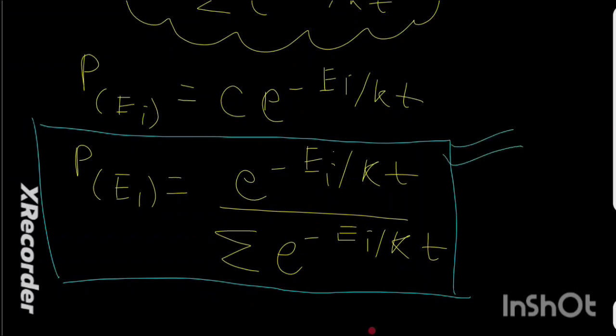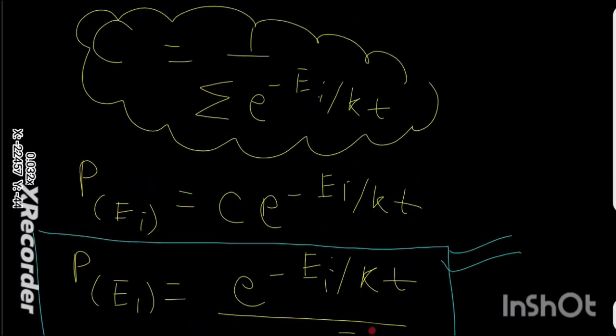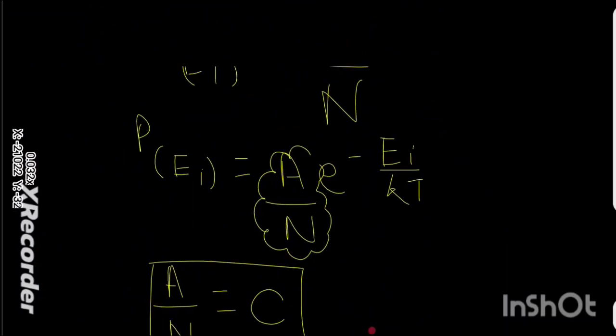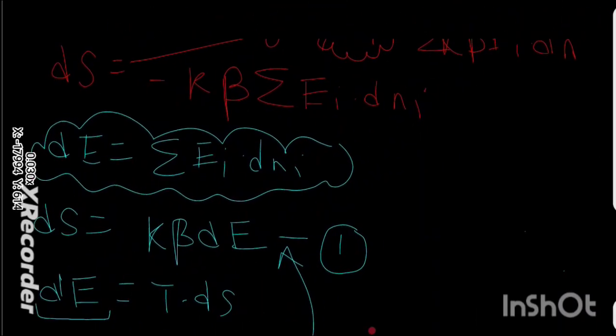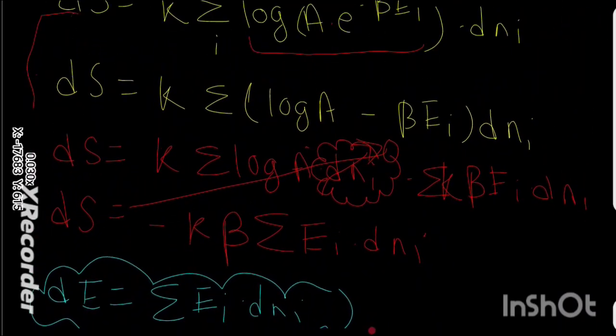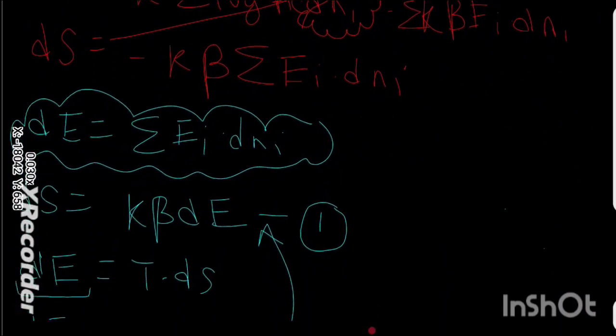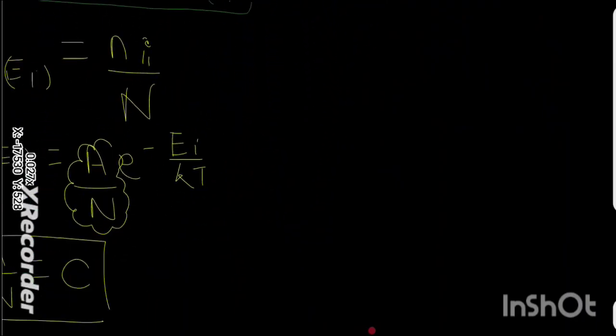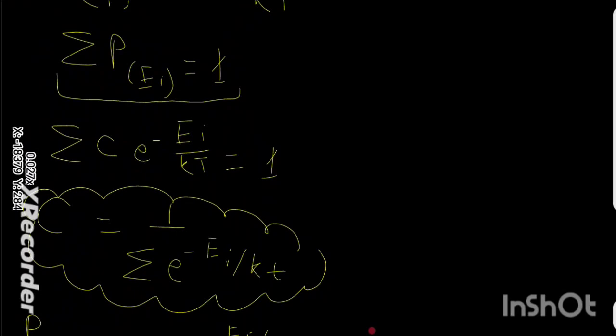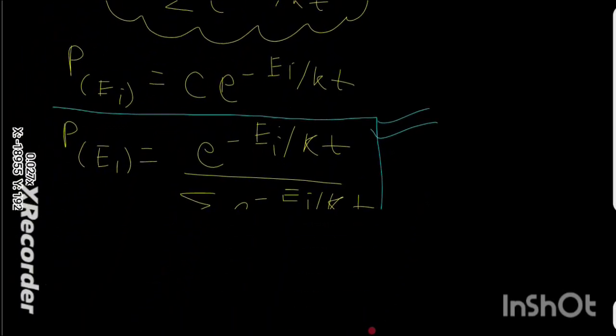So what we have done in this video is that we have derived the relationship between the energy and the number of particles in the previous video, and then we have evaluated the constants here. What are the different constants? The k here was beta and another constant was A. We have evaluated the constants, then we have calculated the probability, and by use of the general rule of probability we evaluated another constant C, and now we are here with this equation.